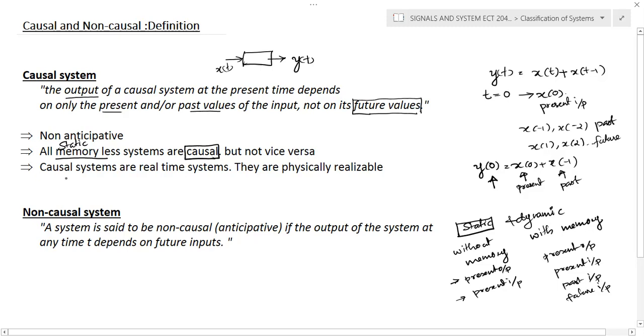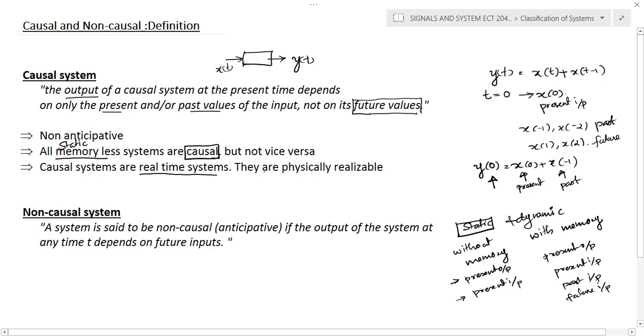Next, causal systems are real time systems, because the system works on the present and the past input. And if a system works on the future inputs, it's not physically realizable by using electronic components like capacitor, resistor, etc. It's not possible to realize a system with a future input value.